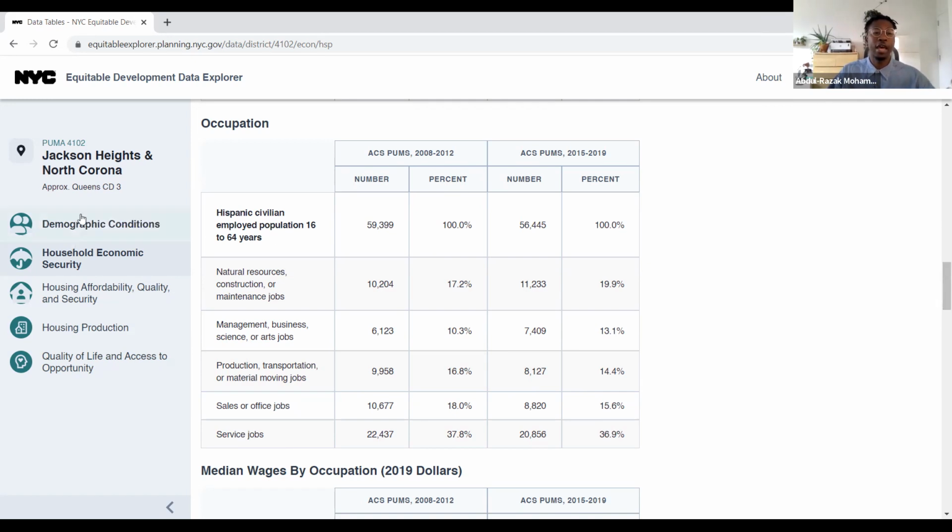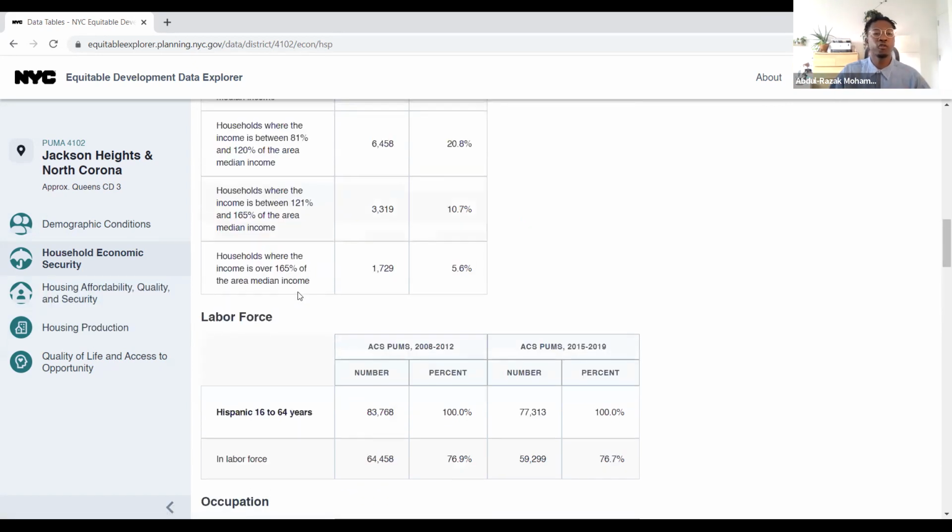And what's great about how these categories are organized is that you start to build up your story and understanding of your community as you go down. So we went from demographics, knowing who's here, to now knowing what they earn, and how that income starts to play into their lives.